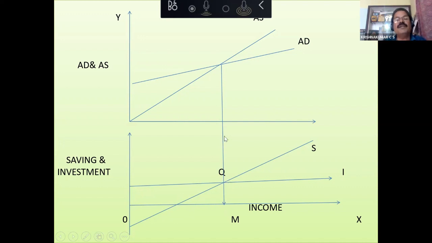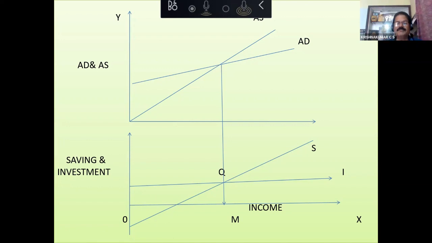At the same level of income, we know AD and AS are also equal. So you can tell them first to draw this equilibrium. Let them draw this first, and connecting to this, to make this same, they can draw the AD-AS curve.